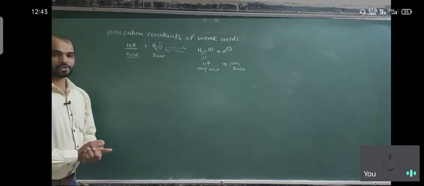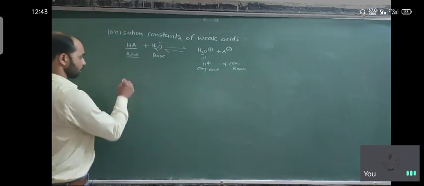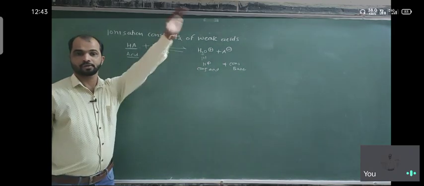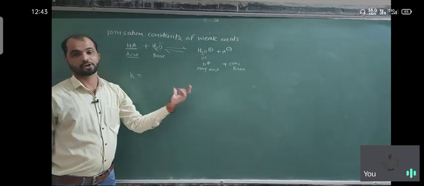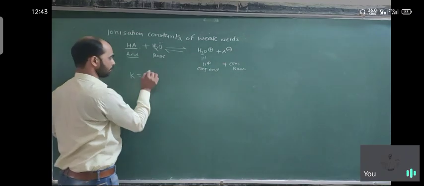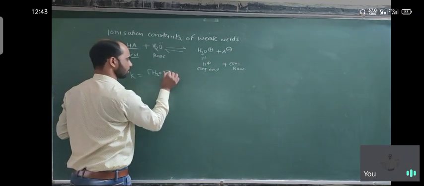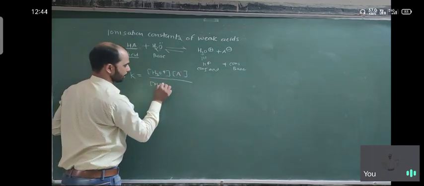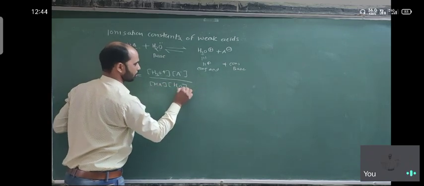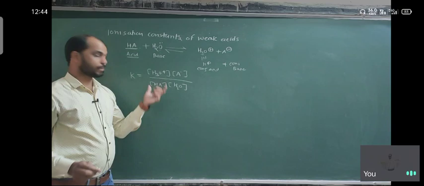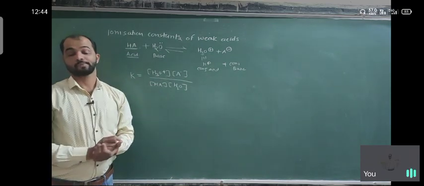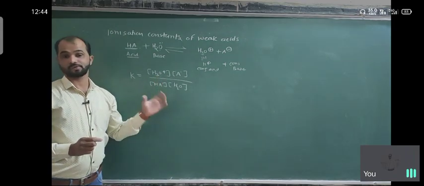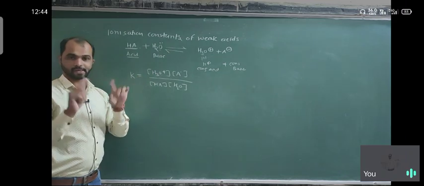In that reaction, if we apply the law of equilibrium, then K is the equilibrium constant. It is always the ratio of the product of products upon the product of reactants. The products are H3O plus and A minus, and the reactants are HA and H2O. The square bracket represents the species concentration in mole per liter.